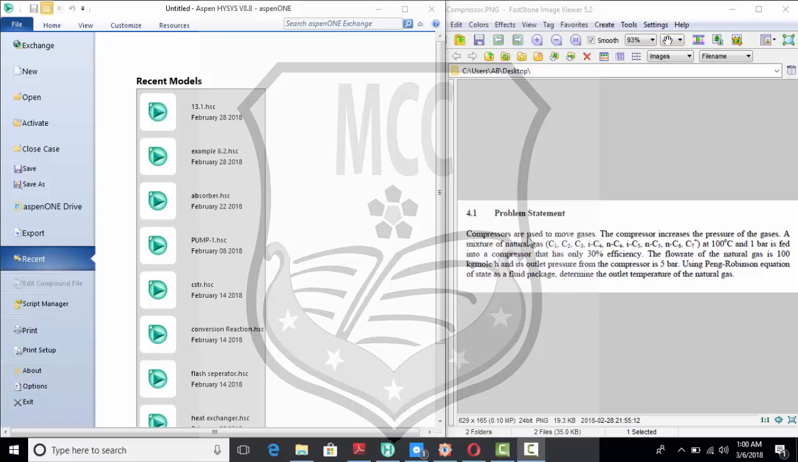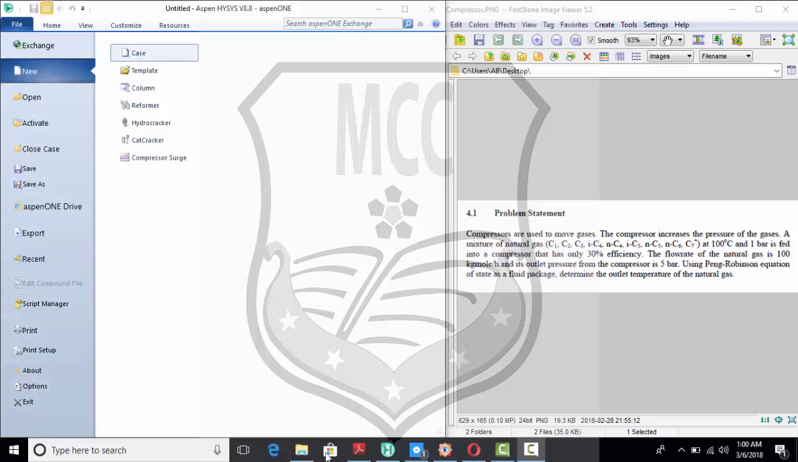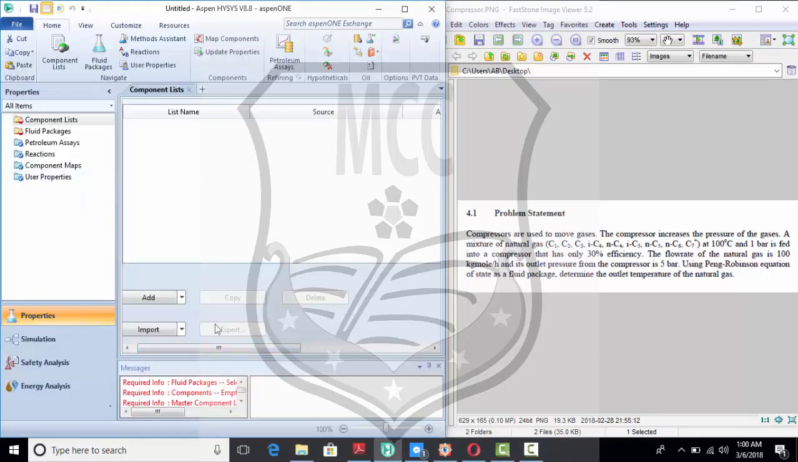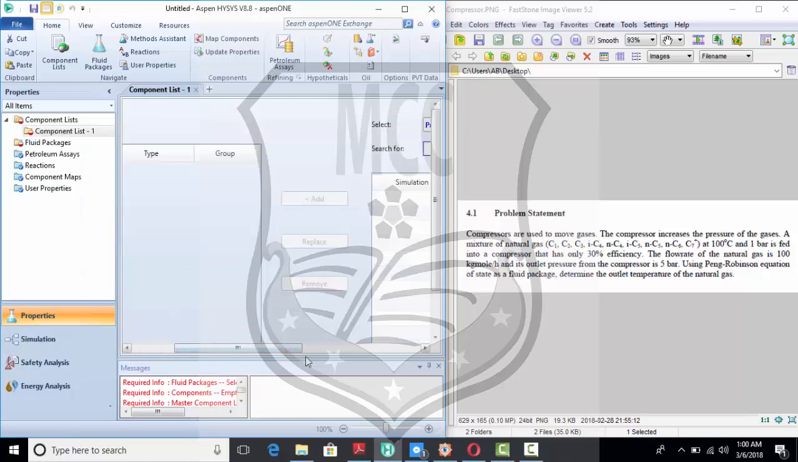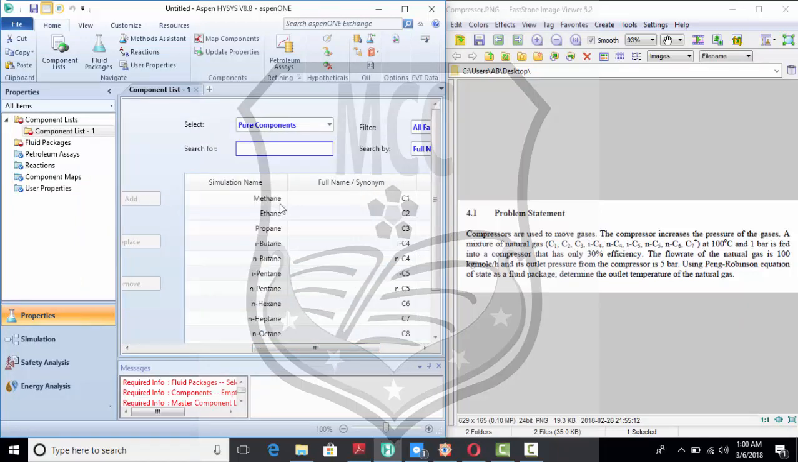We have a problem about the compressor. First, click on new case and component list. All the given components we have here on the top, so we don't need to search for them. Click on methane, ethane, propane, isobutane, n-butane, pentane,